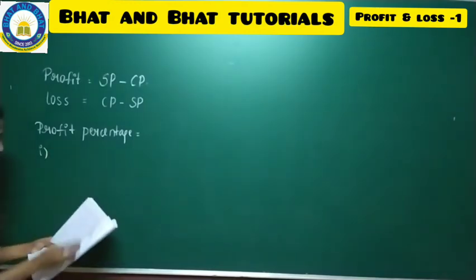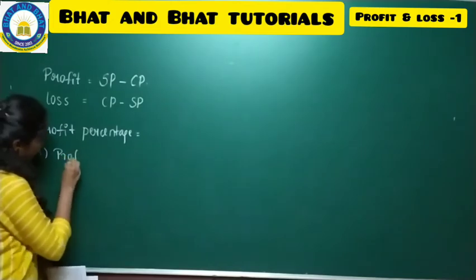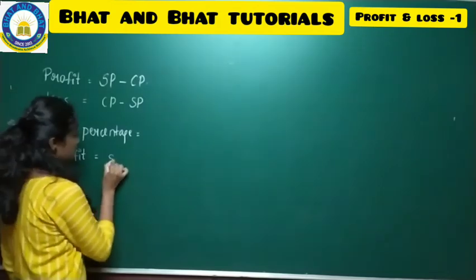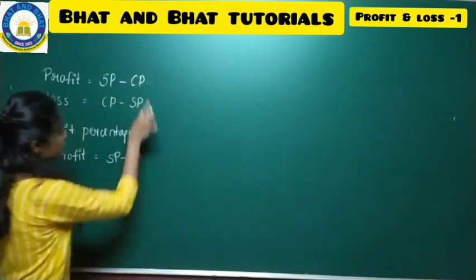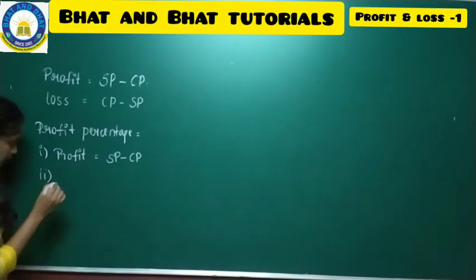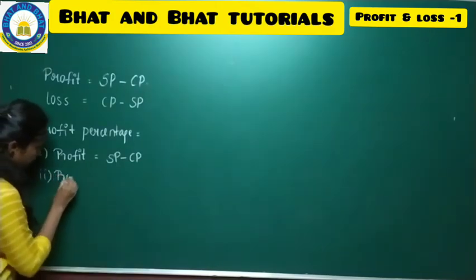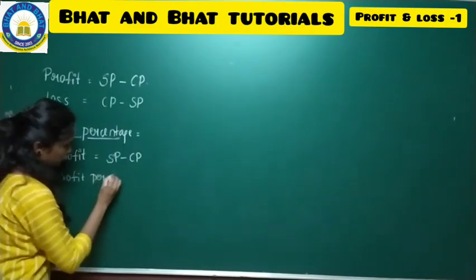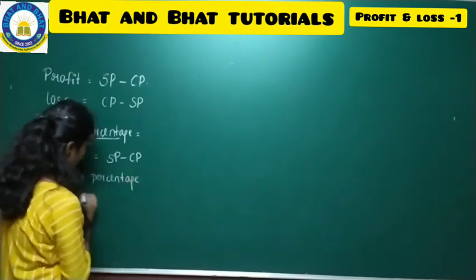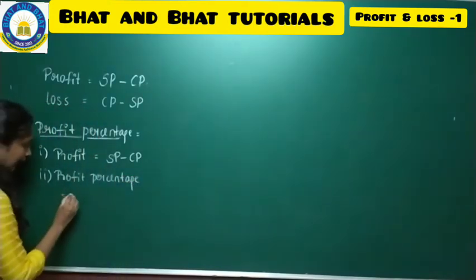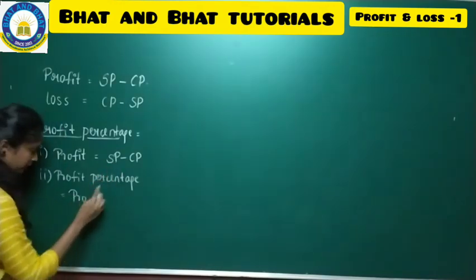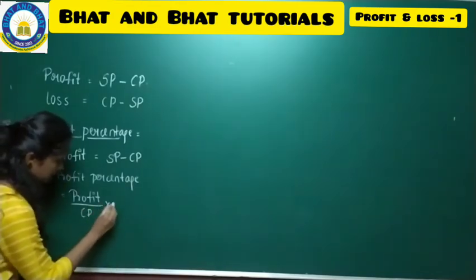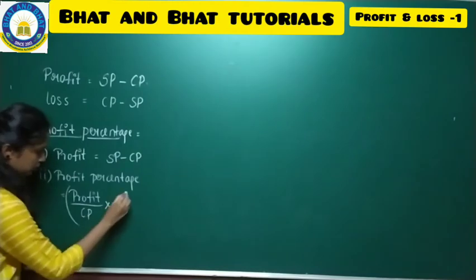The first step is you have to find the profit, or we can also call that gain, which is equal to SP minus CP. The second step, you will be finding out profit percentage, and the formula is gain or profit, whatever answer you have got here, divided by the actual cost price into 100. So this is the formula.